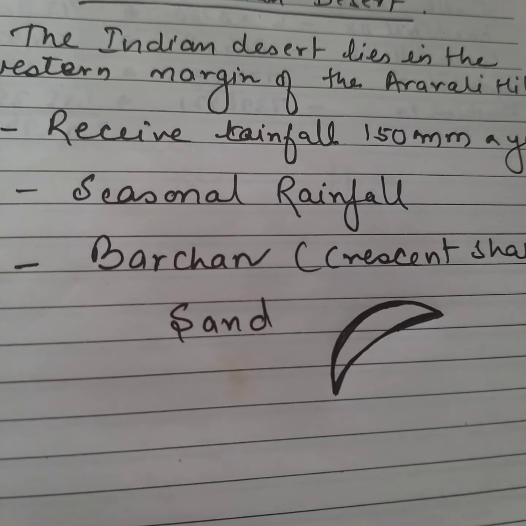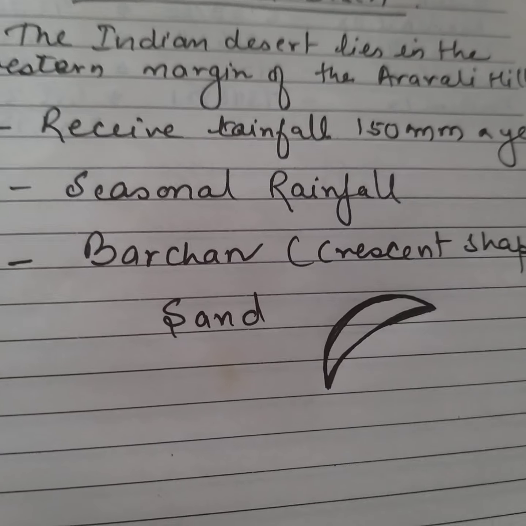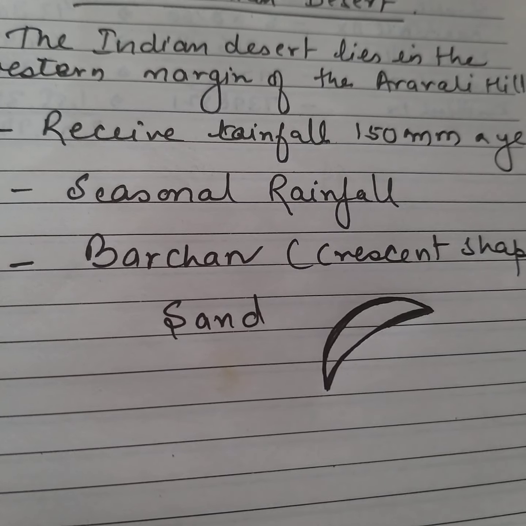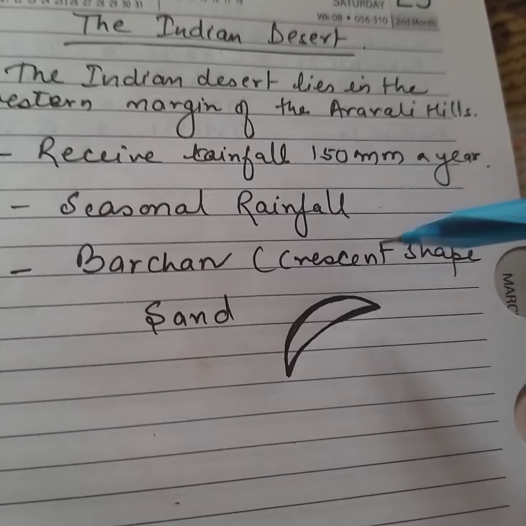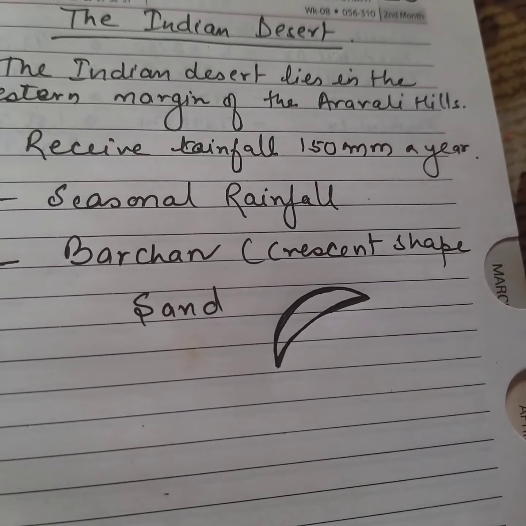It has an arid climate, a dry climate with less rainfall and low vegetation cover. If we talk about the streams, they appear during the rainfall. Soon after, they disappear into the sand as they do not have enough water to reach the sea, and the Luni is the only large river in this region.